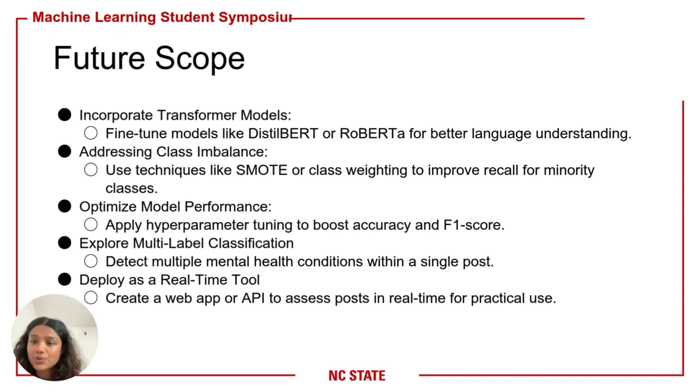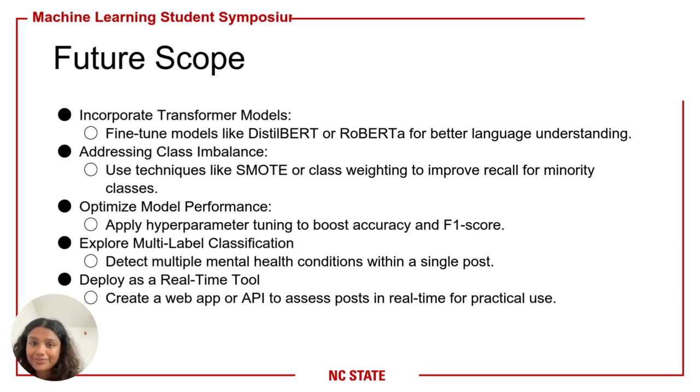Moving on to the future scope, looking ahead, we'd like to fine tune transformer models like DistilBERT and RoBERTa for deeper contextual understanding. We'll also tackle class imbalance using techniques like SMOTE. And another extension is multi label classification to identify multiple mental health conditions from a single post. Finally, we aim to deploy this as a real time tool, maybe as a web app or API to support mental health monitoring.